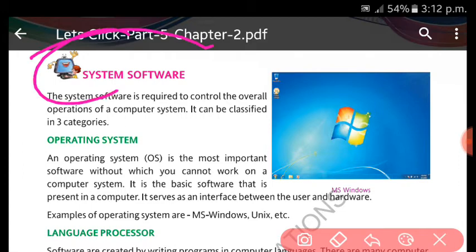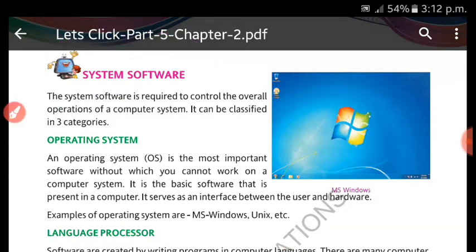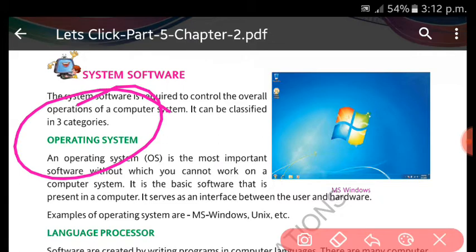As the name suggests, system software is developed for the system, for the hardware. The best example is the operating system, and an example of an operating system is MS Windows. You are more familiar with this, because when you work on the computer system, you see Windows. So this is a system software. What it does is make the hardware workable. If it is not there, you can't work.